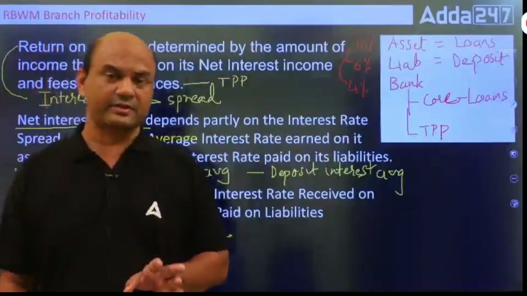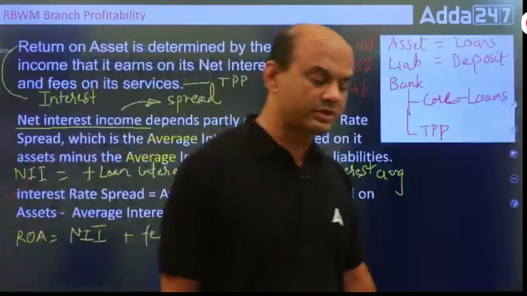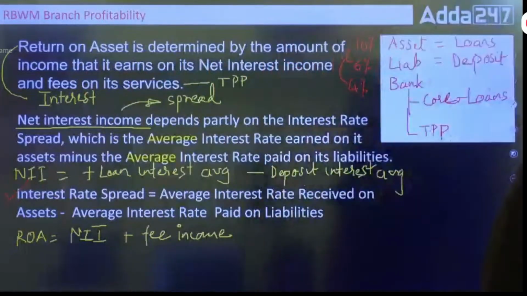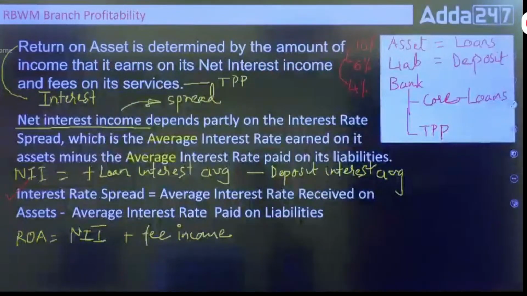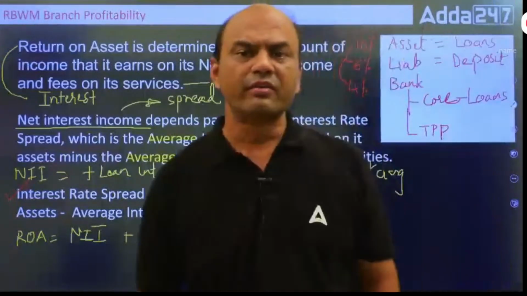Why do you say the interest on a loan is always higher? If your deposit is at 7%, your loan will be at 9%. Why do we have this?